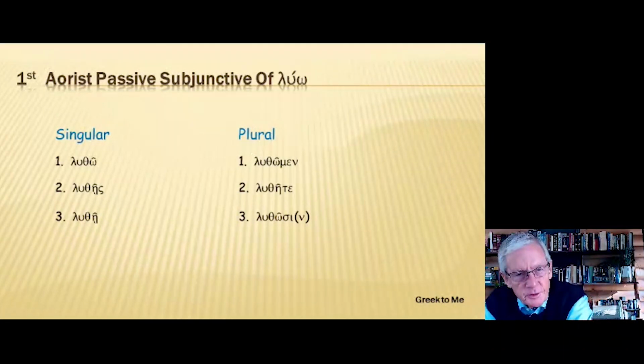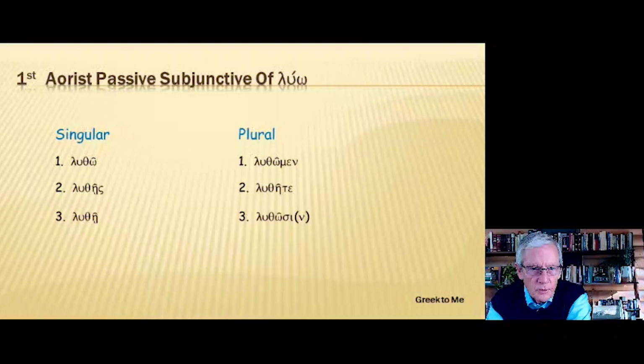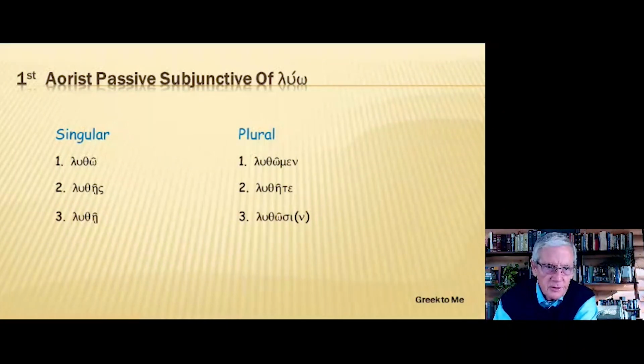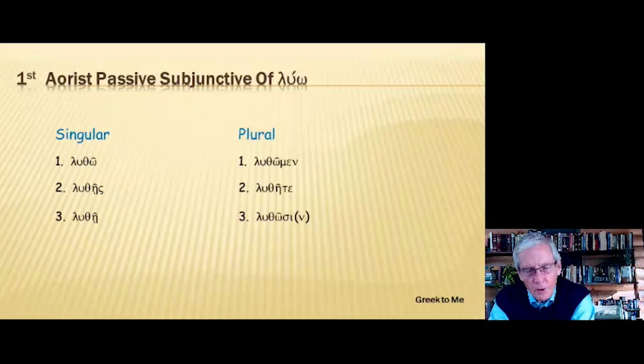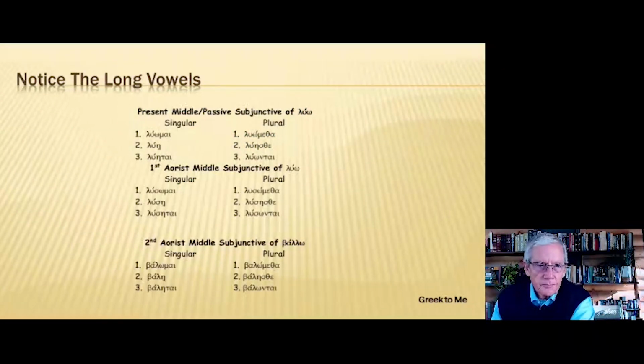Here's the first aorist passive subjunctive of luo. Let's pronounce. Lutho, luthes, luthe, luthomen, lutheta, luthosi. All right, what do we see here? We see the stem, the theta, and then those elongated endings: o, es, e, omen, ete, osi, or osin. So the translation of hina lutho, in order that I might be loosed, and that it refers to point action. That's the meaning of the aorist.